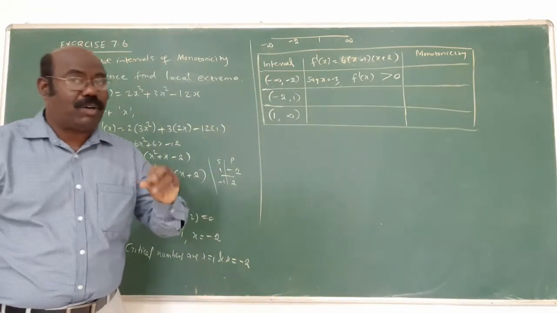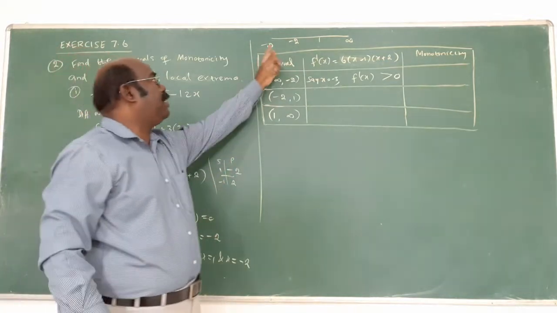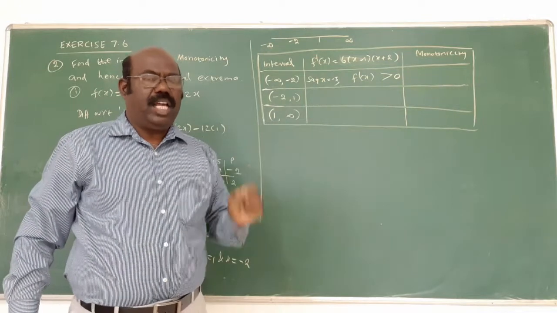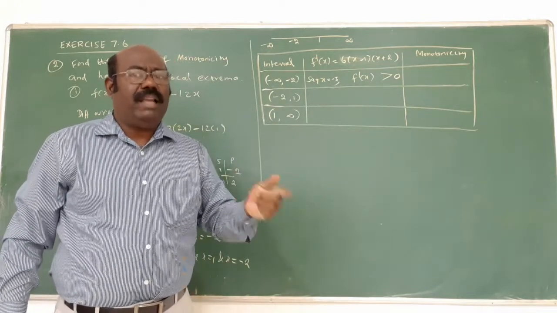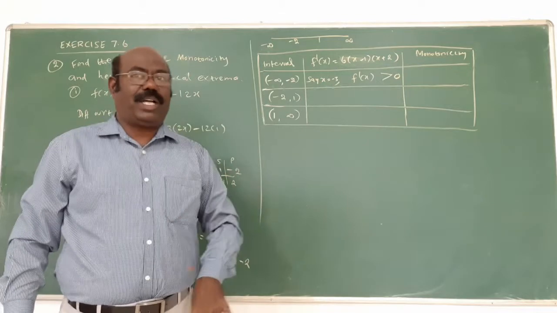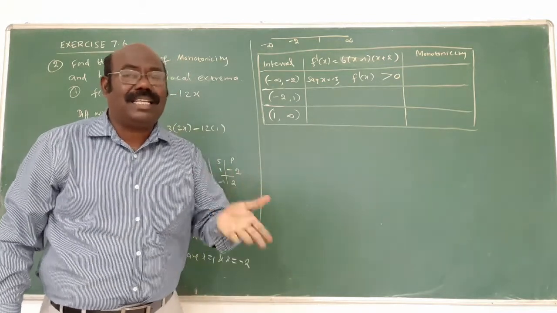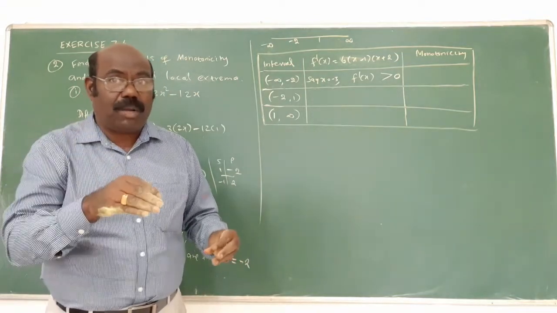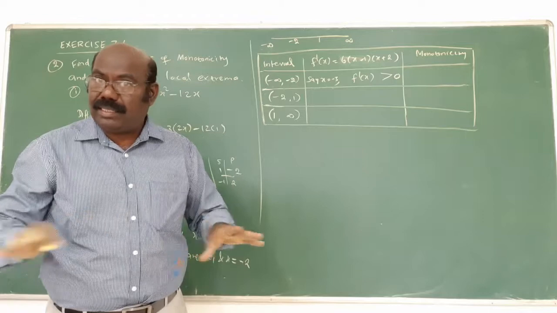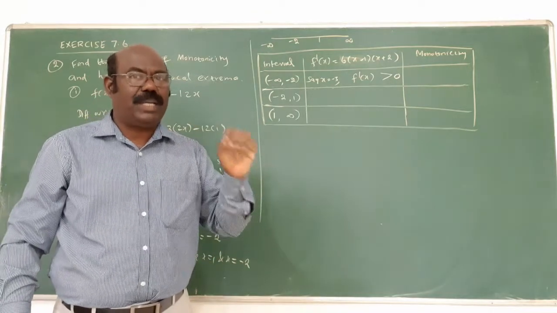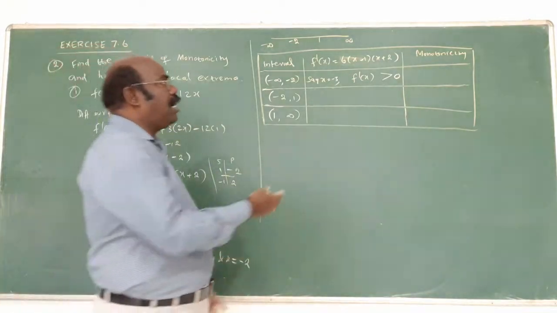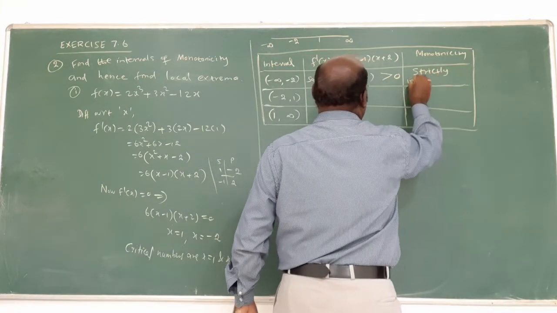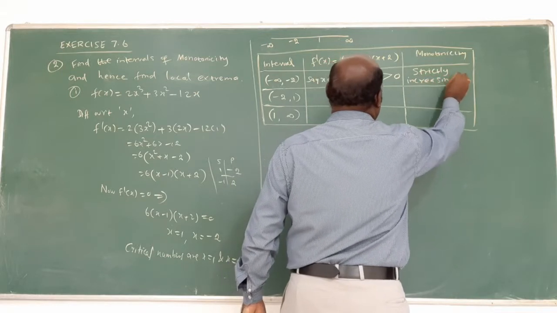This is the idea. We don't want a particular number. In the interval minus 3 to minus 2, we have so many numbers: minus 3, minus 4, minus 5, minus 6, minus 7 and so on. You put any small number, substitute there, and we will get the answer, whether it is negative or positive. If it is negative, it is less than 0. If it is positive, greater than 0. Don't simplify the answer fully. We don't want the value, only the sign, plus or minus. Greater than 0 means it is strictly increasing. First answer over.